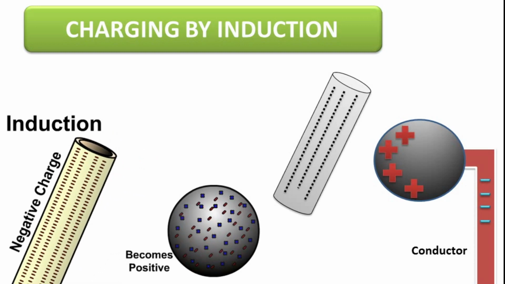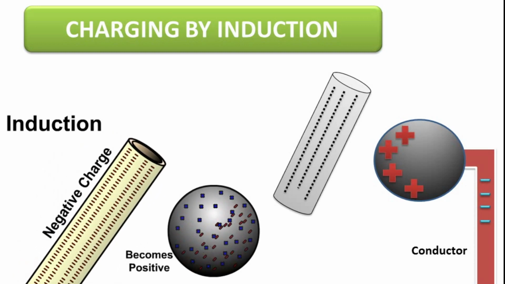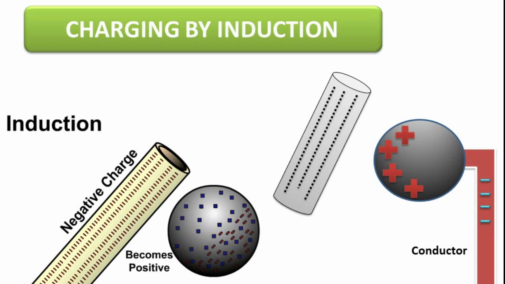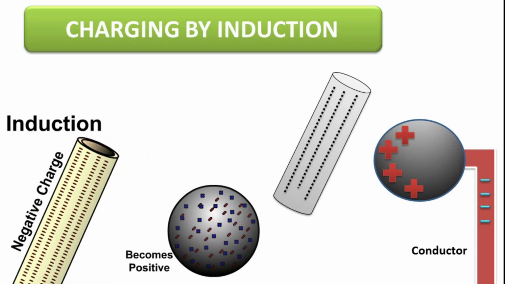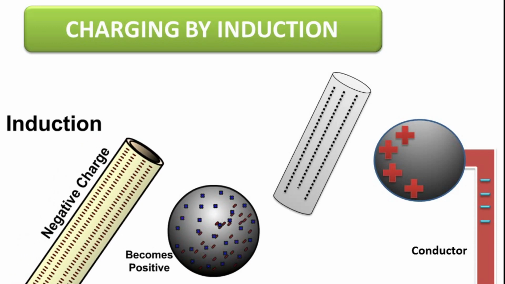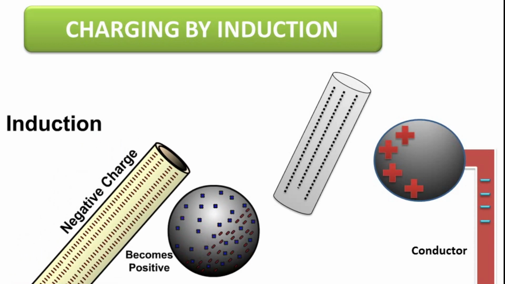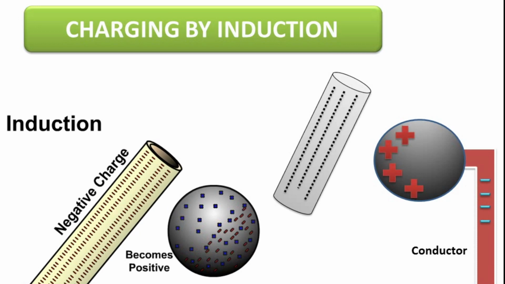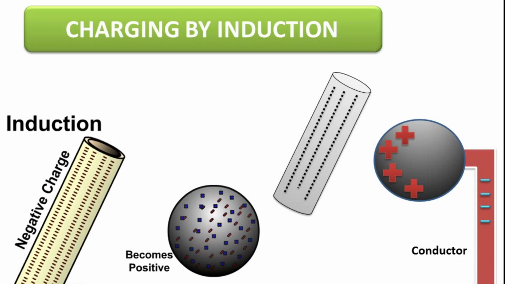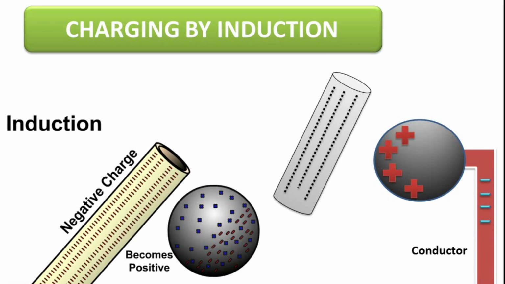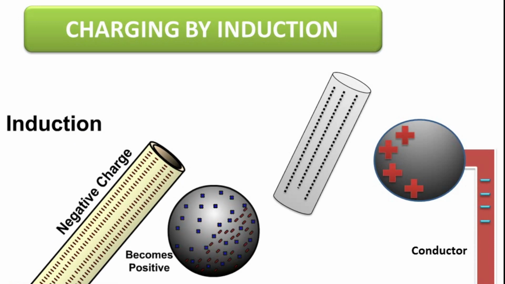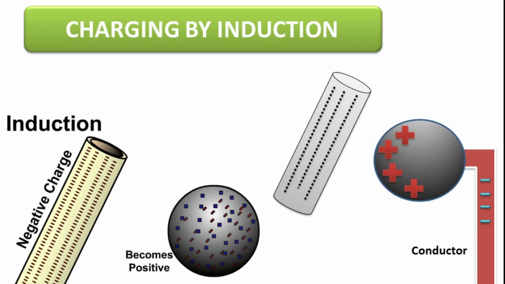Please note, in this method, charged body does not lose any charge. An uncharged body gets oppositely charged. That means, if we keep a positively charged body nearby, an uncharged body becomes negatively charged. And if we keep a negatively charged body nearby, an uncharged body becomes positively charged.